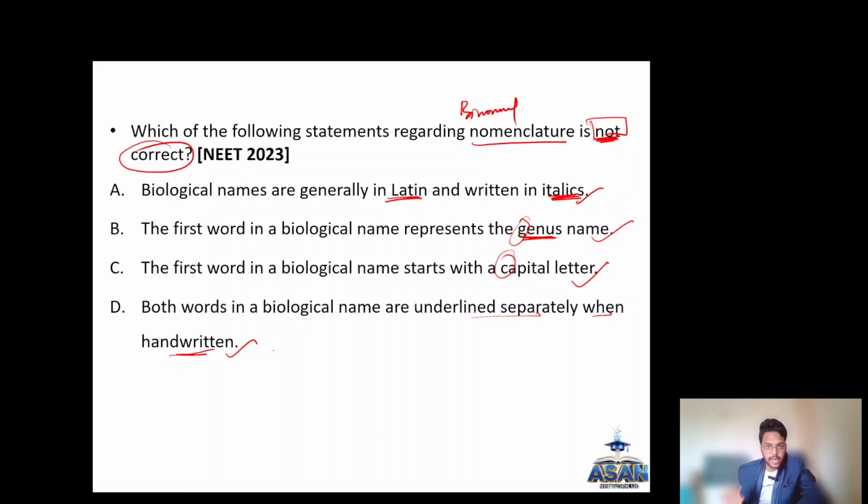Here is a little catch in the options. The first option that you have missed is, we have told printed in italics, but he has given written in italics. Okay. So it is not written in italics, it is printed in italics. So the incorrect option is option A.